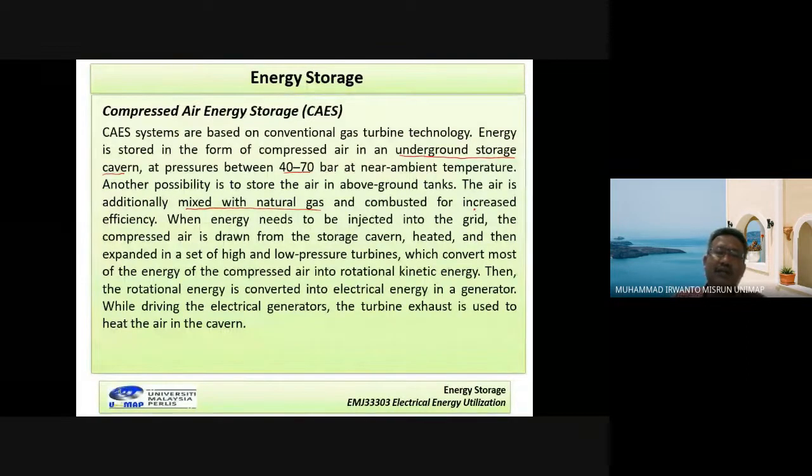of the power plant. When energy needs to be injected into the grid, the compressed air is drawn from the storage cavern, heated, and then expanded in a set of high and low pressure turbines, which convert most of the energy of the compressed air into rotational kinetic energy. Then the rotational energy is converted into electrical energy in a generator while driving the electrical generators. The turbine exhaust is used to heat the air in the cavern.